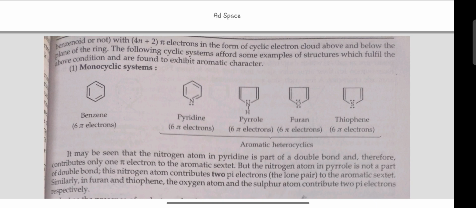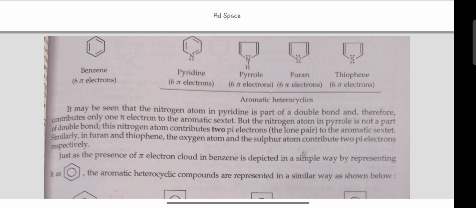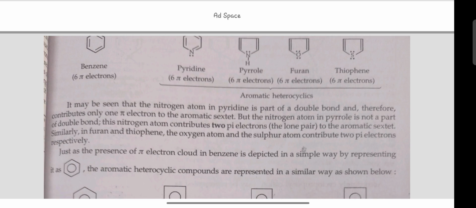Benzenoid or not, with 4n plus 2 pi electrons in the form of a cyclic electron cloud above and below the plane of the ring. The following cyclic systems afford some examples of structures which fulfill the above mentioned conditions and are found to exhibit aromatic character. Monocyclic systems. Benzene, 6 pi electrons; pyridine, pyrrole, furan, thiophene, 6 pi electrons in all these aromatic heterocyclics.